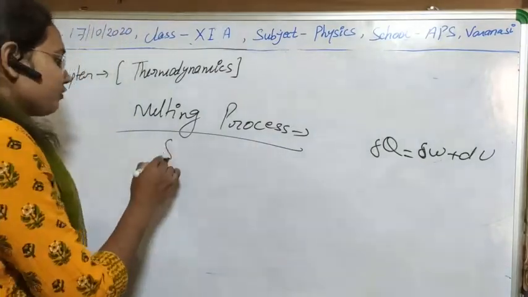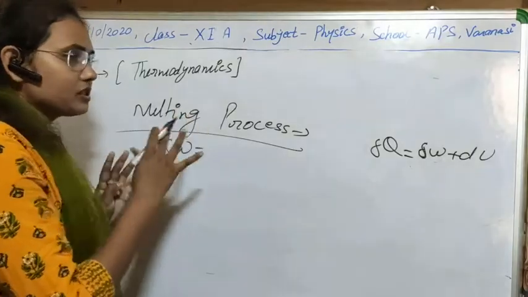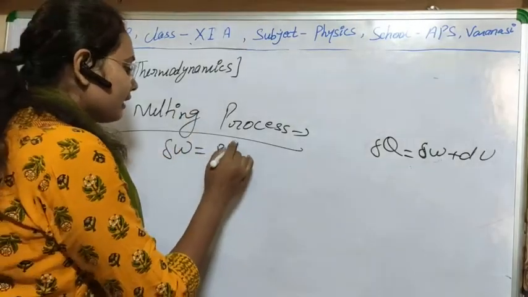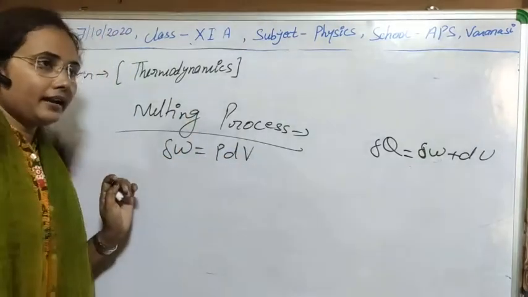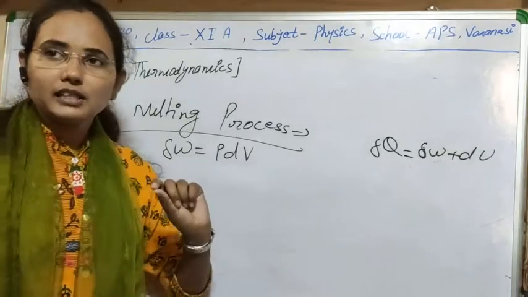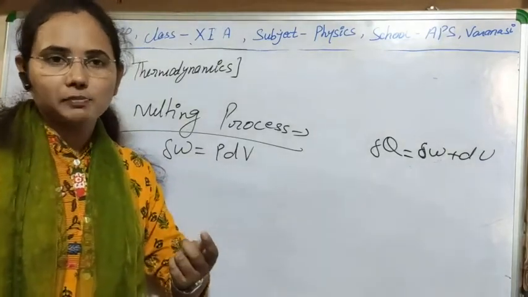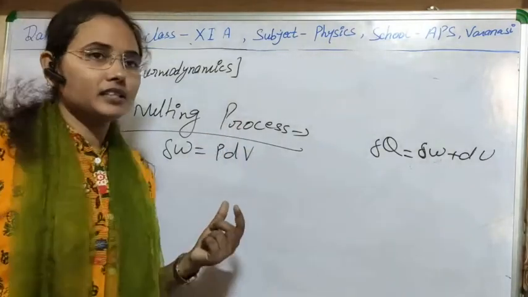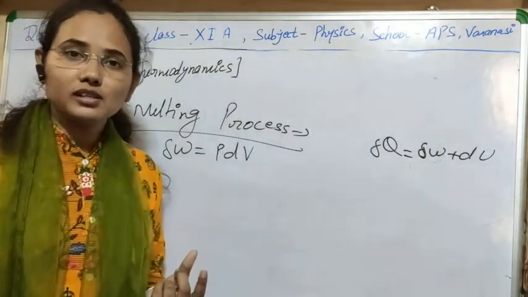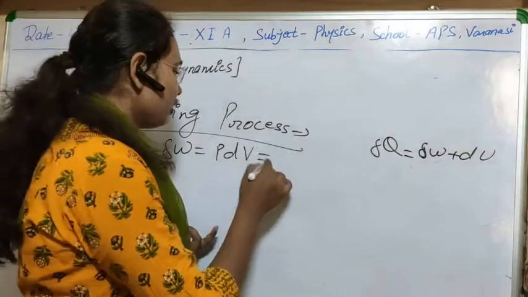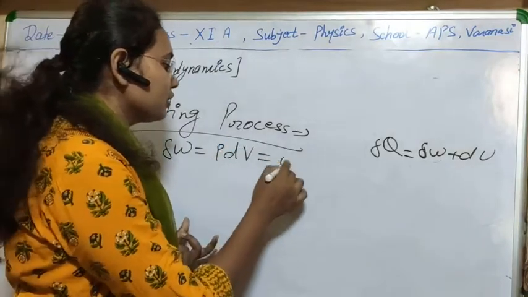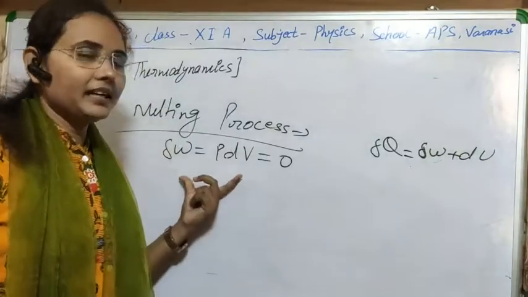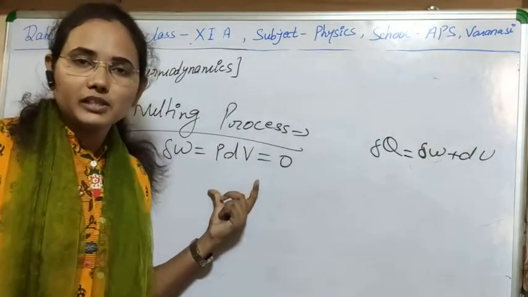So what will be the work done during the melting process? That can be given by PdV. And in the melting process there is a very small change in volume, so we can neglect it. So we can say that volume is constant during the process, and this quantity will be 0. So in the melting process, work on the system will be 0.